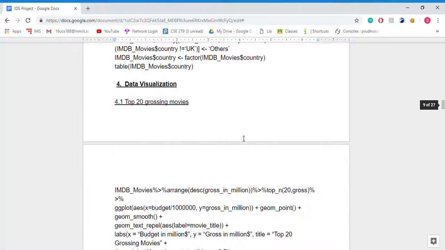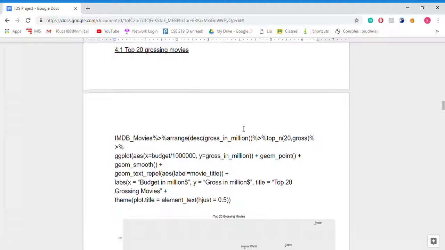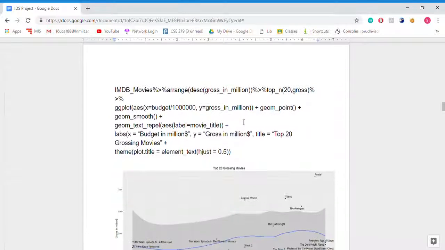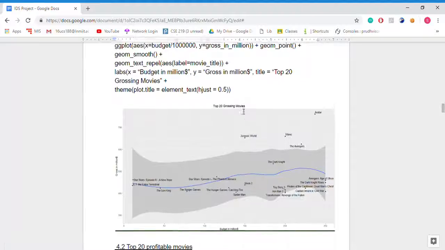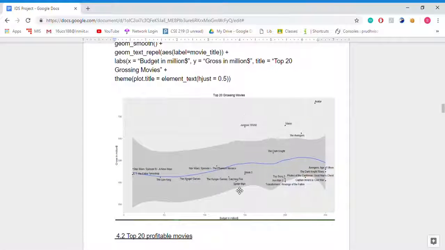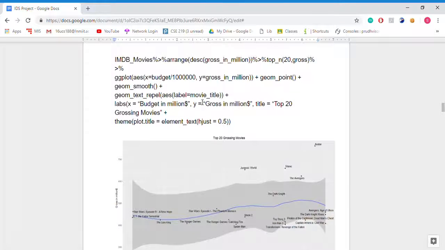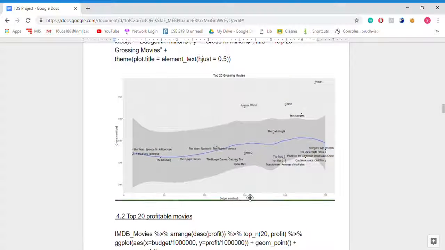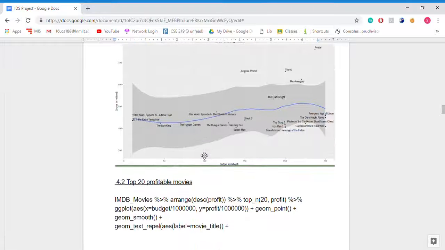Data visualization. Now we are visualizing the data. First, we are taking the top 20 grossing movies. Here is the code for the plot and here is the plot. The x-axis contains budget in million and the y-axis contains gross in million. Here we have shown the top 20 grossing movies.